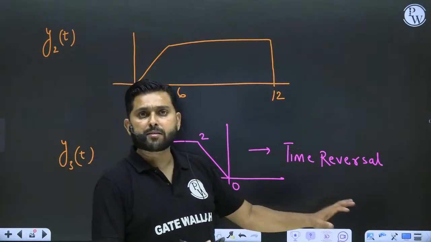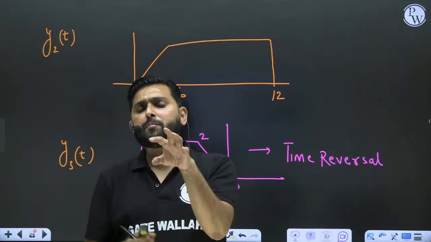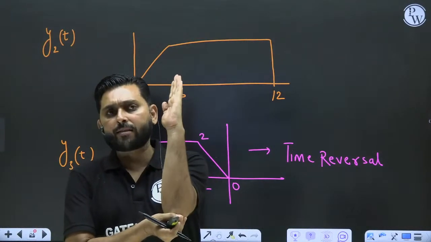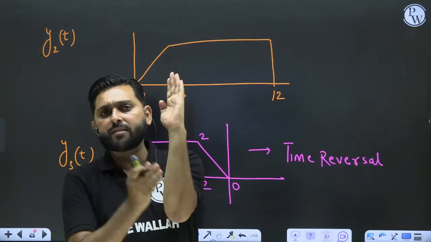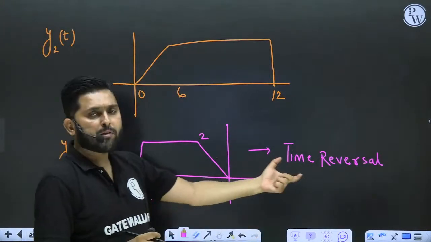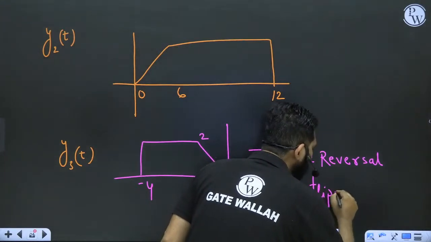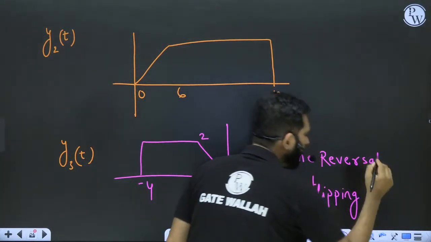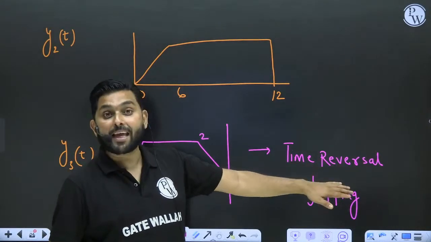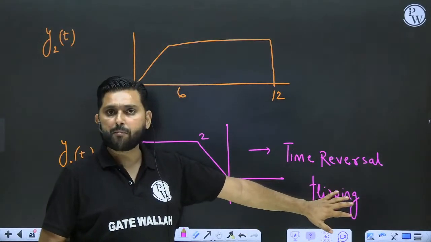What do you mean by time reversal? Simply take the mirror image, whatever you have, with respect to the y-axis. Take the y-axis as a reference, and whatever you have here, just flip it here. That's time reversal, or we popularly call it flipping. Time reversal is a special case of time scaling where alpha becomes -1.